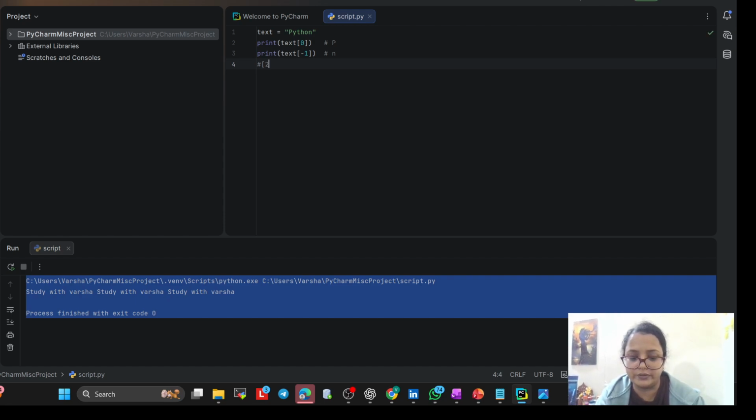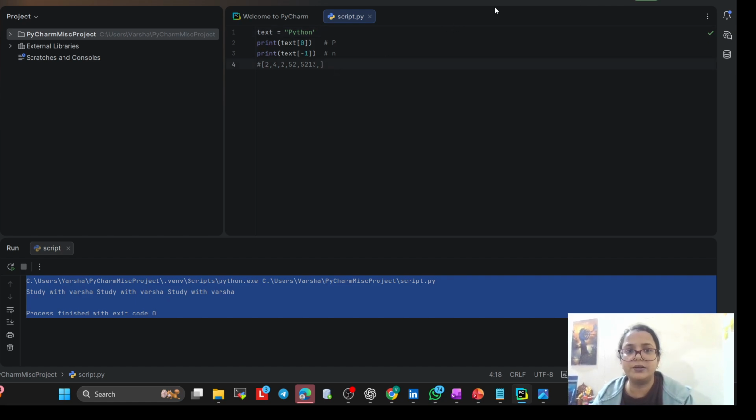In Python, the first one is 0, this is 1, this is 2, this is 3, this is 4. We would count 1, 2, 3, 4, 5, but it will start with 0. So if we want to write this P, it is index 0, this is index 1, this is 2, 3, 4, like that it will go. Okay.